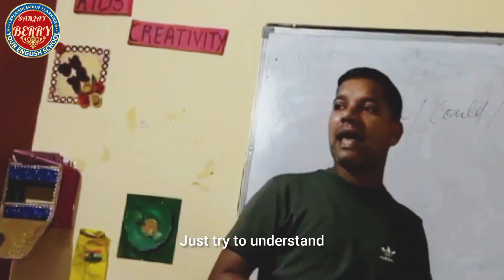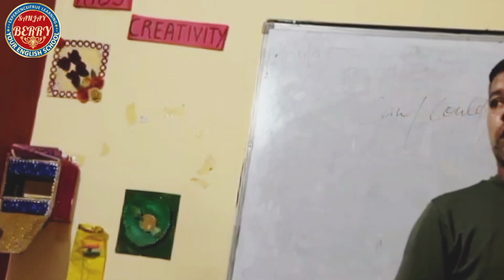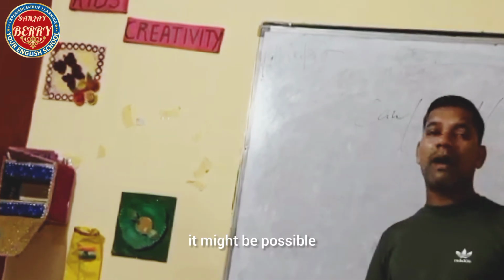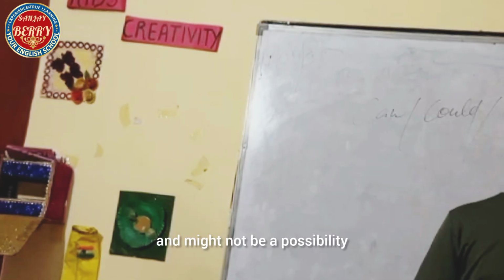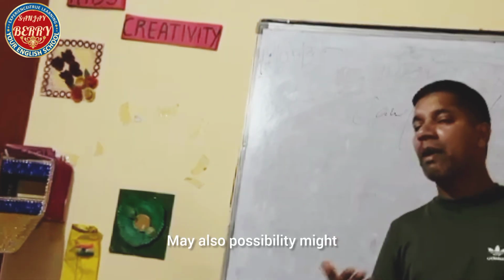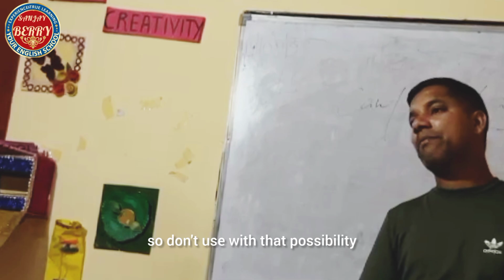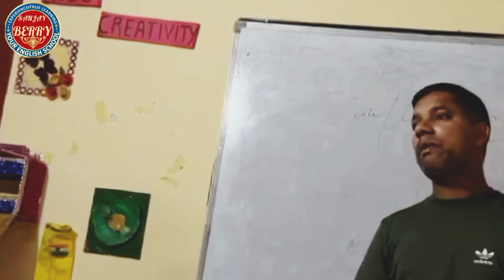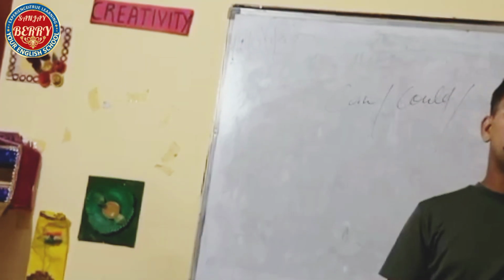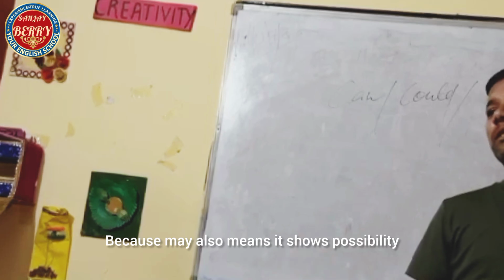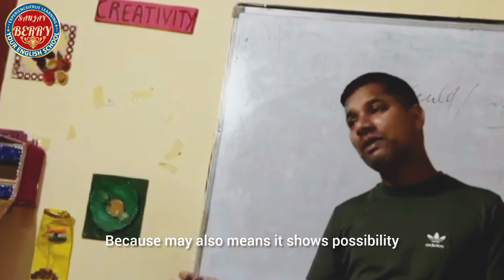Right? Just try to understand. Most of the students use "it might be possible." Might be possible and might not be possibility. May also shows possibility, might too. So don't use them together with that possibility. "It might be possible, may be possible." No, don't use that. Because may also means it shows possibility and might also does.